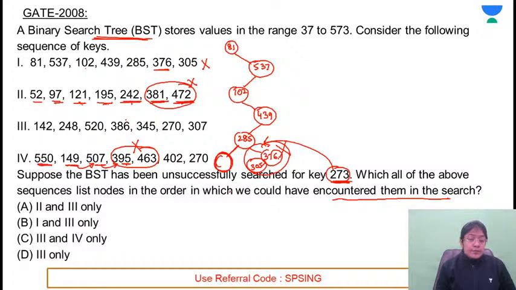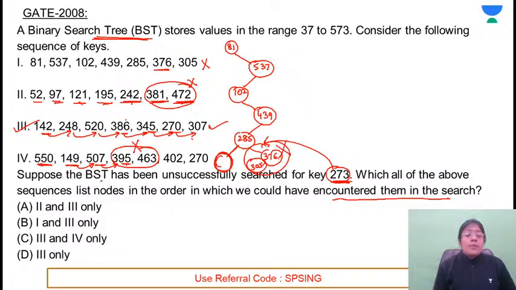Options are A, B, C and D. Look at the options. These are the 4 sequences. So 4 is not allowed. Look at the third one. 142 is smaller than the required number. Go to the right side. 273 is greater. Go to the right side. 273 is smaller. Go to the left side. 273 is smaller. Go to the left side. 273 is greater. Go to the right side. That's correct. So this is the correct sequence.